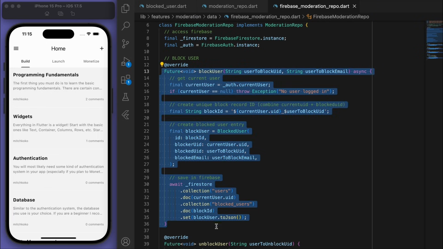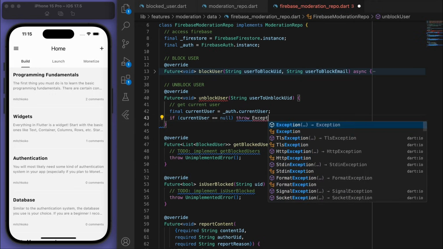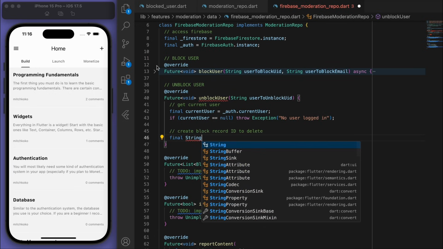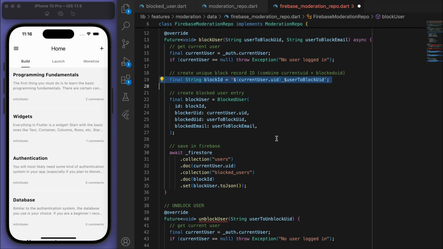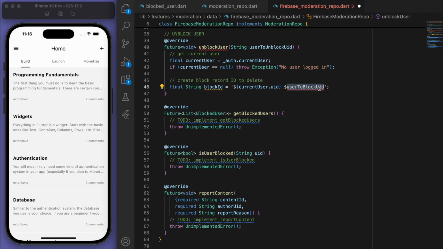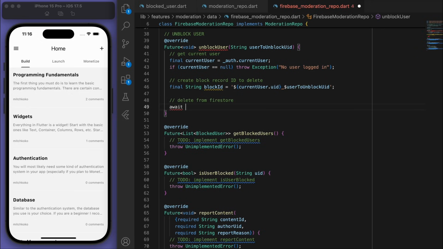We're going to do something similar for unblocking the user. So let's get that unique record ID so that we know what relationship we're looking at. And let's delete it from the Firestore.